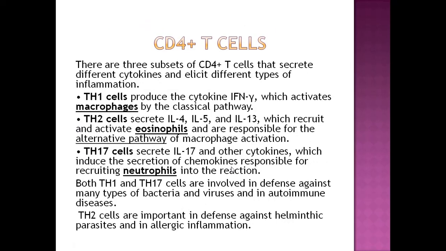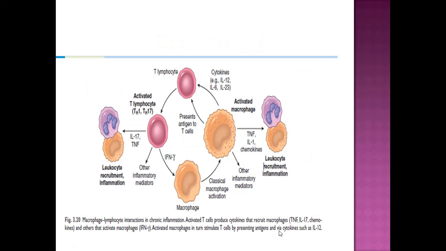Here we will discuss CD4 T cells. Three subsets are important. The first one produces interferon gamma, which activates macrophages by classical activation. Others produce interleukin 4, 5 and 13, which is important for eosinophil recruitment. Th17 is important for recruitment of neutrophils. So Th1 and Th17 are involved in defense against many types of bacteria, while Th2 cells are important in defense against helminths and parasitic infections.